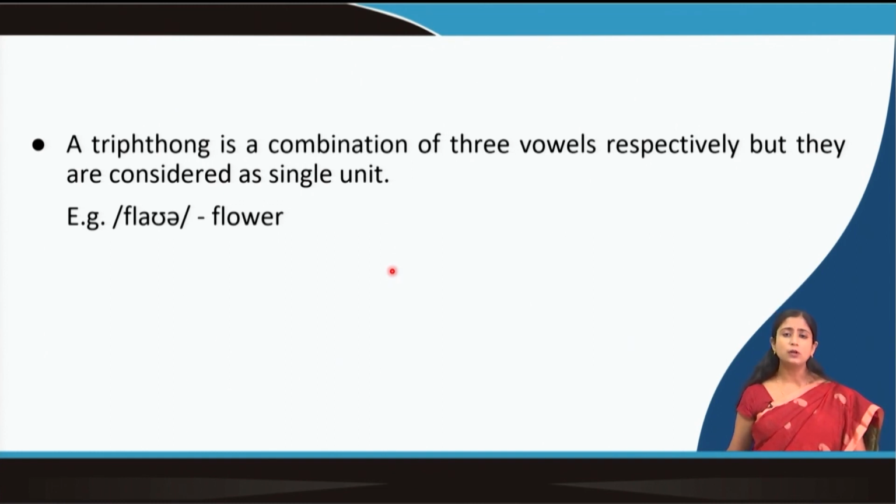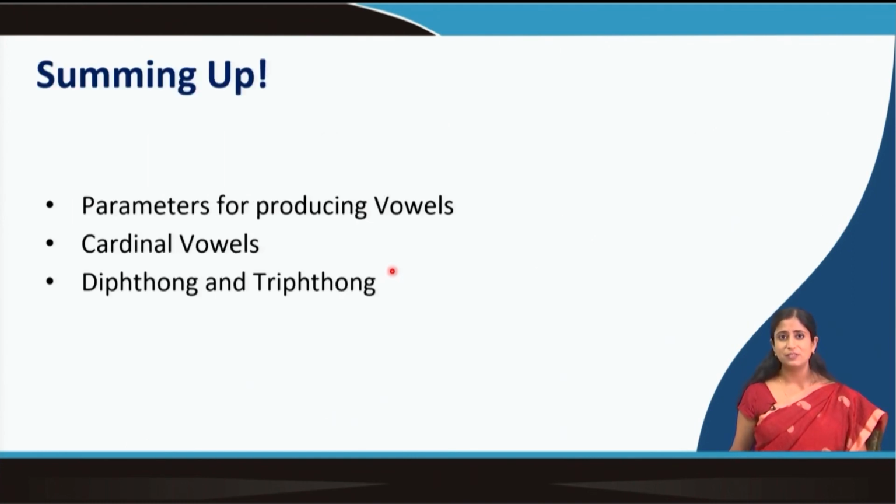And when I am talking about separation, I am not talking about using any spectrograph or anything. I am talking about perception, how we perceive it. So, depending on our perception, we can say whether a sound is a diphthong, a triphthong, or just two or three vowels coming together, neither a diphthong nor a triphthong. So, that can also be a case. So, try to make a list of the diphthongs and triphthongs of your own language.